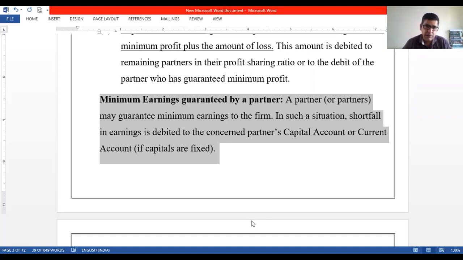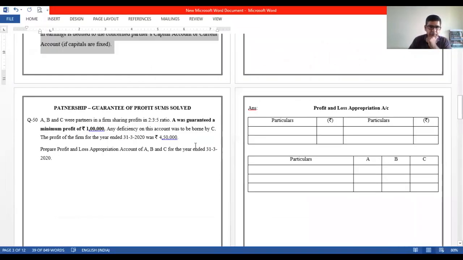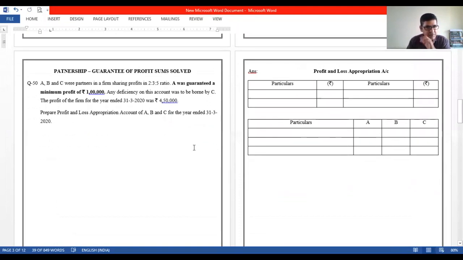Okay, and in such a case, suppose the firm earned a profit of 95,000. So 5,000 is a deficit. वो 5,000 कौन देगा? A देगा. A को देना पड़ेगा in fact, right? We will take the amount out of his capital. Got it? So please take care of such sums also. We are done with the theory and let us start with the sum.